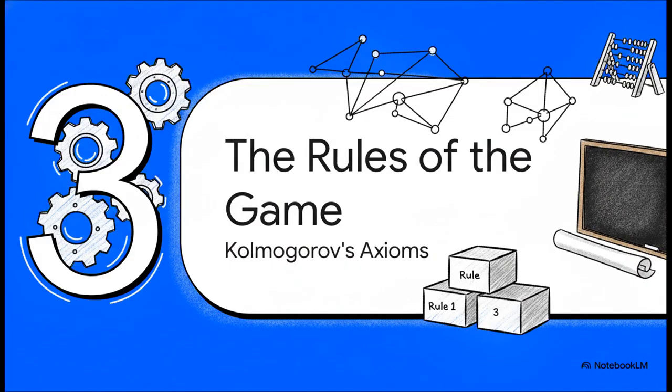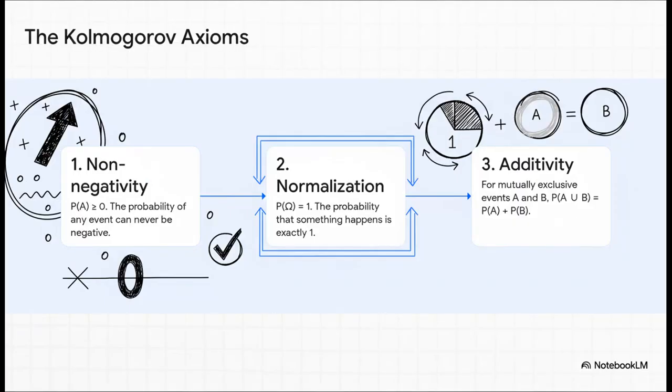All right, every language needs grammar, right? Rules of the road. And for probability, its grammar comes down to 3 incredibly simple but powerful rules, or axioms, laid out by the mathematician Andrei Kolmogorov. And believe it or not, these 3 rules are the entire foundation. Everything else is built on top of this. Let's walk through them with our die roll. First, non-negativity. The probability of any event can't be negative. The chance of rolling a 4 can't be minus 10%, right?